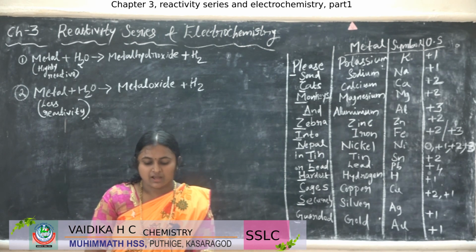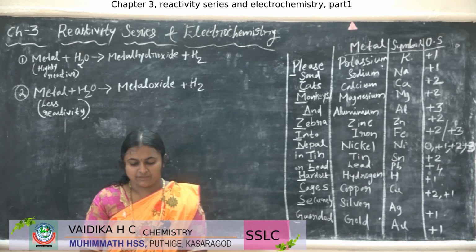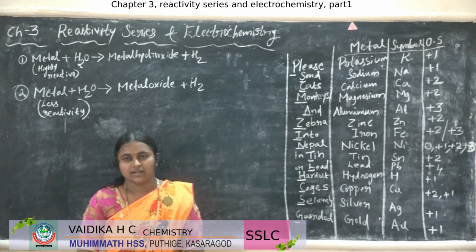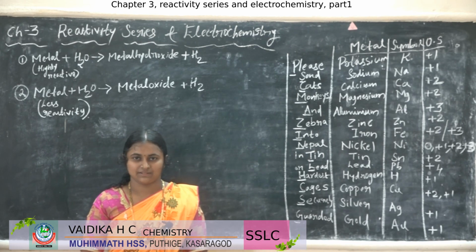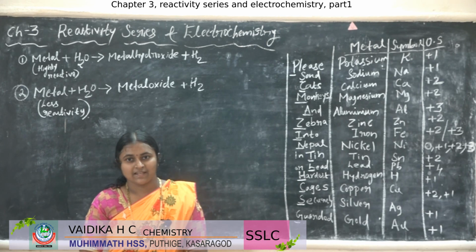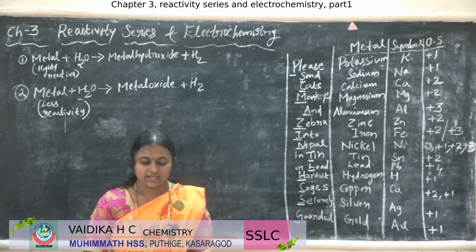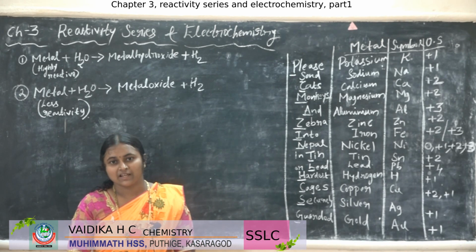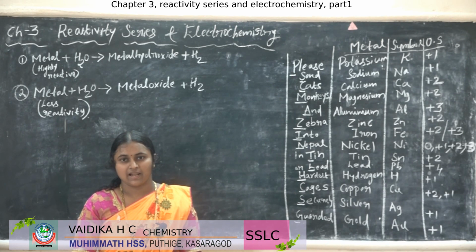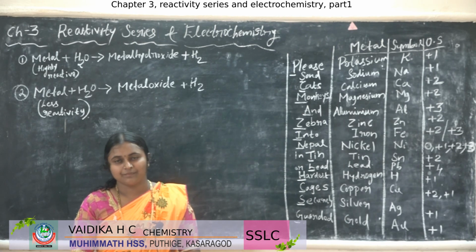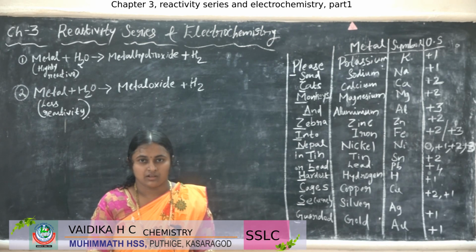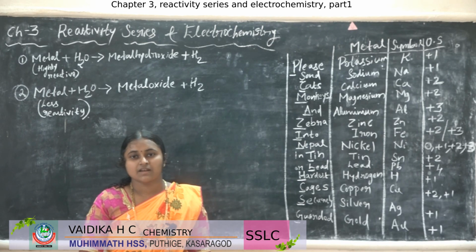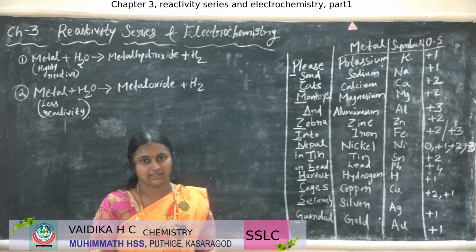So, in day-to-day life, we are using different kinds of batteries, right? In daily life, we are using different kinds of batteries to work electronic equipment like camera or mobile or any other materials which are working with the battery, right?